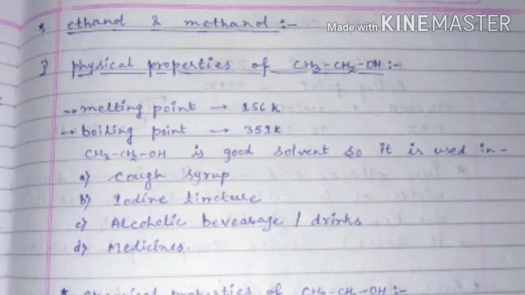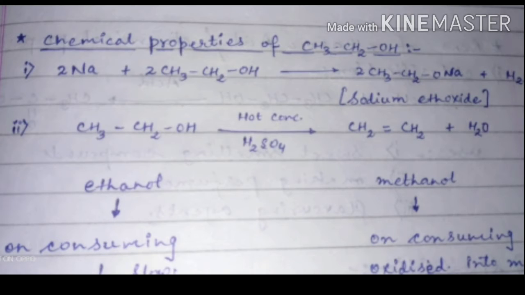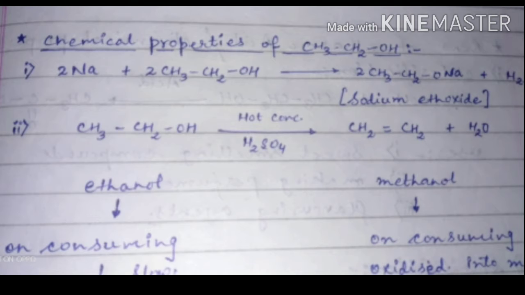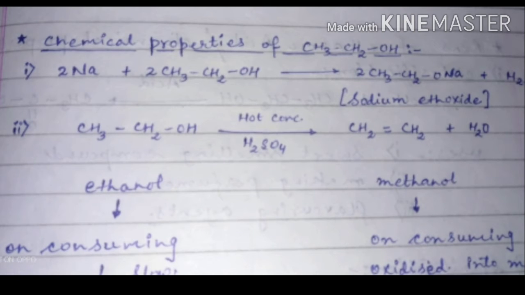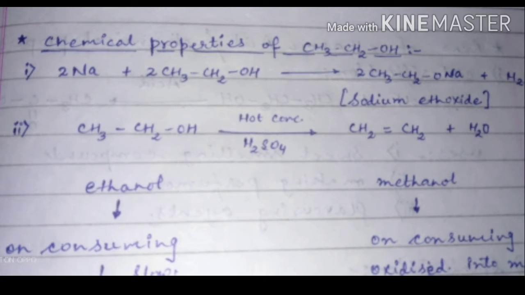Then students, we will discuss the chemical properties of ethanol. You can see here that when sodium reacts with ethanol, and any metal will react with ethanol, it forms sodium ethoxide if the sodium is there. So with the metal it forms the ethoxide and hydrogen gas is released.